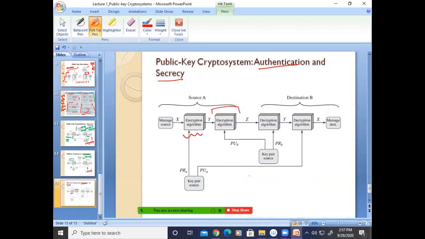So I hope all the points are clear. Please try to revise all the points. Tomorrow we will discuss them first, then I will proceed to the next concept. It may be the applications and the requirements for these public key crypto systems, right?